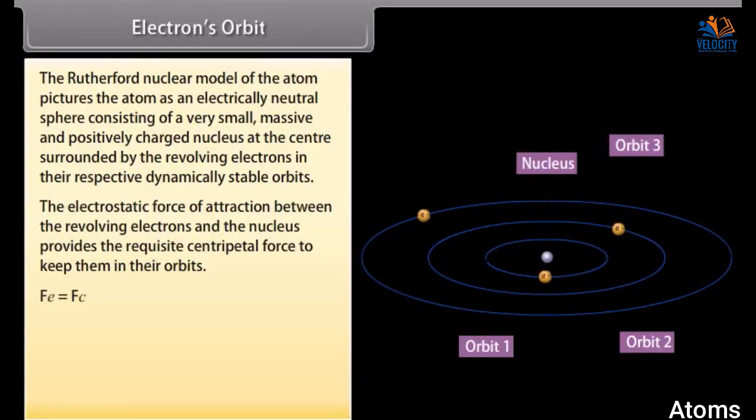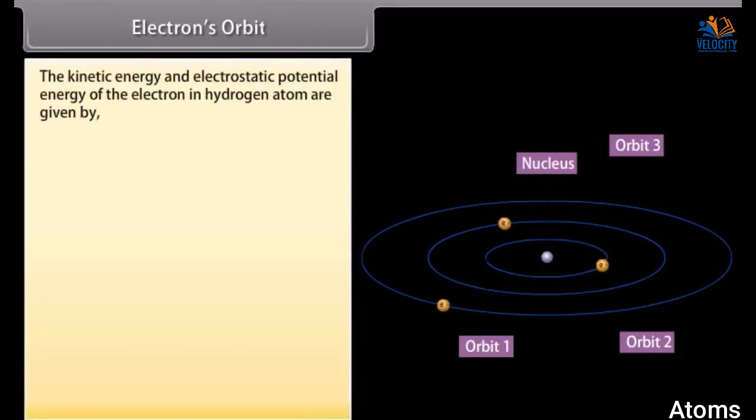Putting their respective values, we get m v square by r is equal to 1 upon 4 pi epsilon naught times e square upon r square. We can also write this equation as r equals e square upon 4 pi epsilon naught m v square.